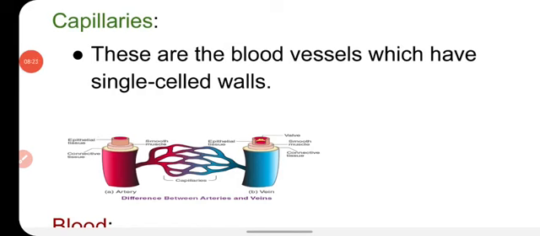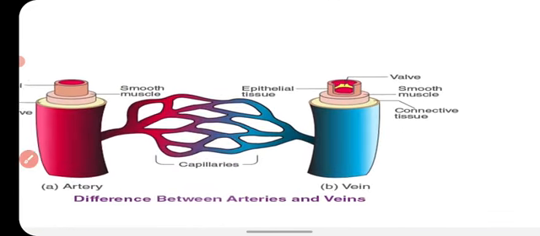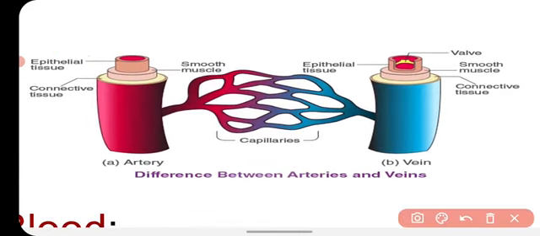Now we will talk about the capillaries. Capillaries are very thin blood vessels, so thin that they have single-celled walls, and they are formed by the branching of arteries and veins. Capillaries are the place where exchange of substances takes place. Because their walls are very thin, the substances can cross these walls and get into the cells, and from the cells the substances can go into the blood in the blood capillaries.